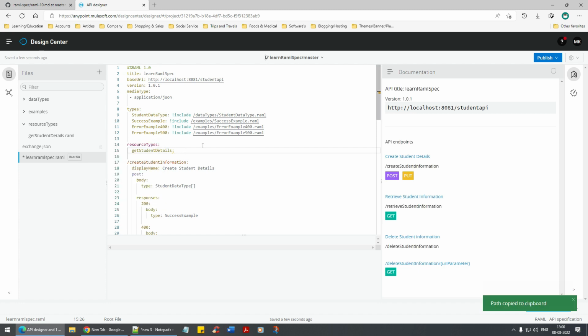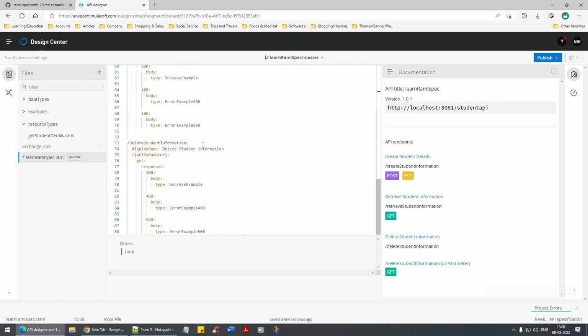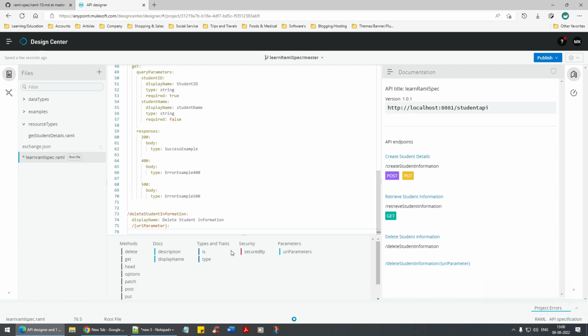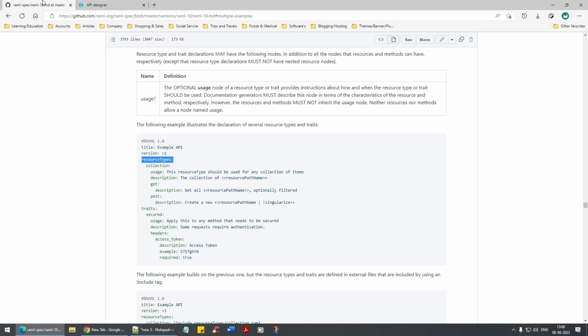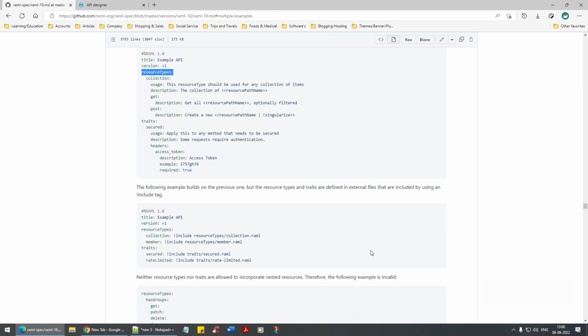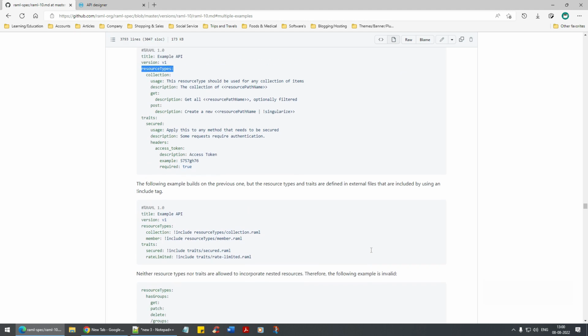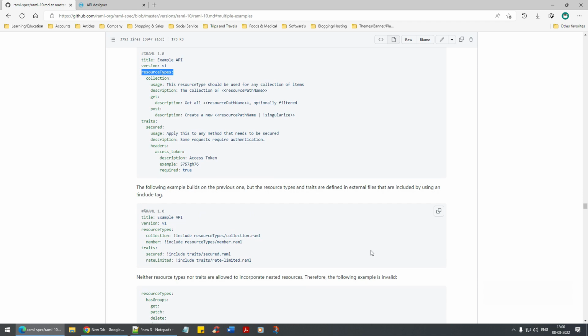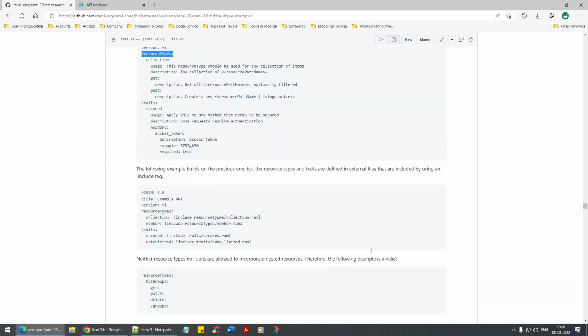I'm going to copy this path, and as usual include this. Now with this, let's go back to our URI parameter and I'm going to delete this, and delete this. As soon as I delete it, how do you reference it? Now if you can see here, have they given any example of how you reference it? There should be a value of how to reference it.